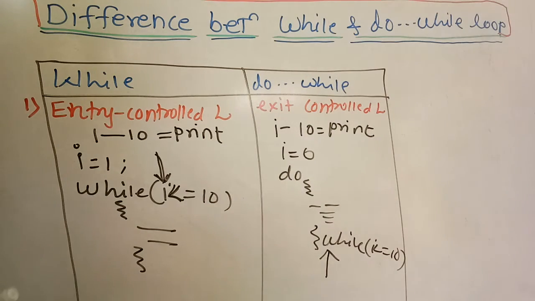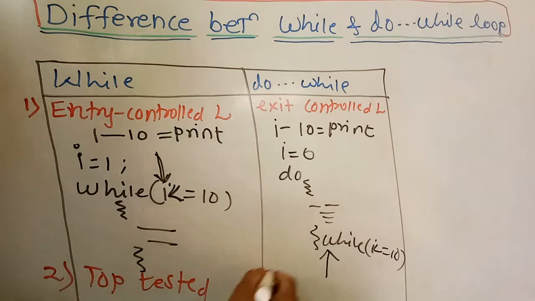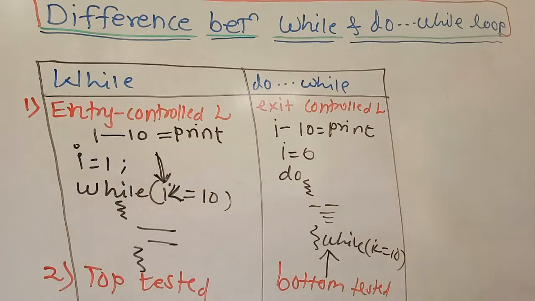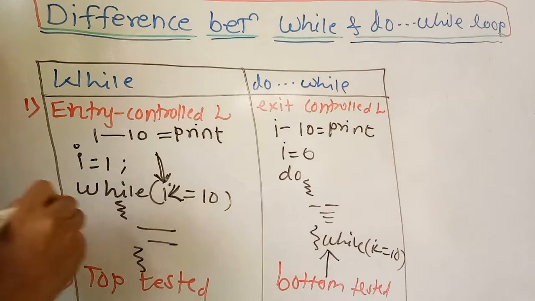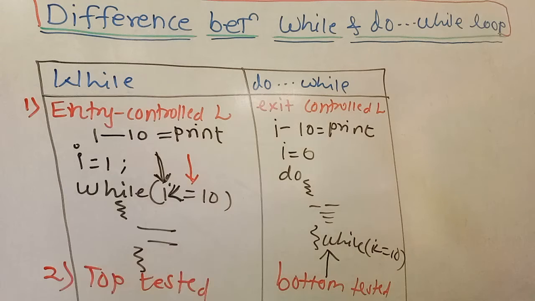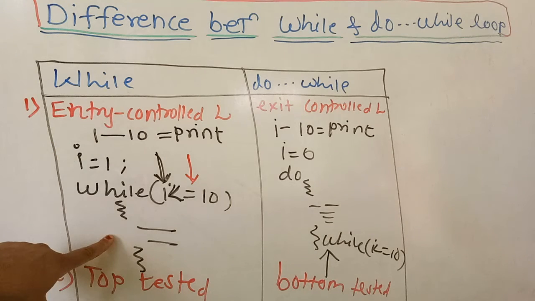Now the next point: the while loop is a top tested loop and the do while is a bottom tested loop. What does this mean, top tested and bottom tested? Top tested means that while you are entering the loop, you check the condition, and if it is true, then you enter the body of the loop.